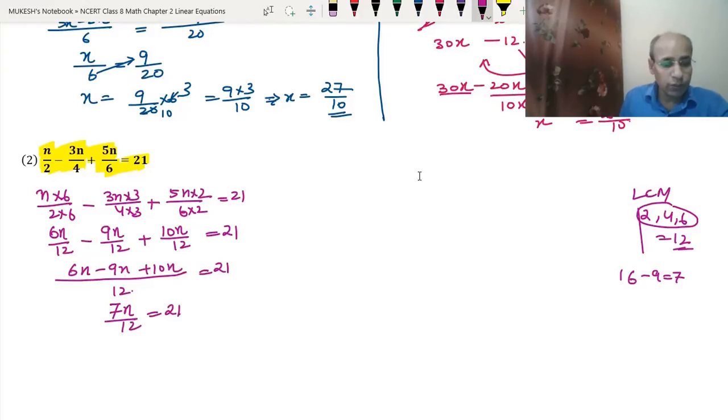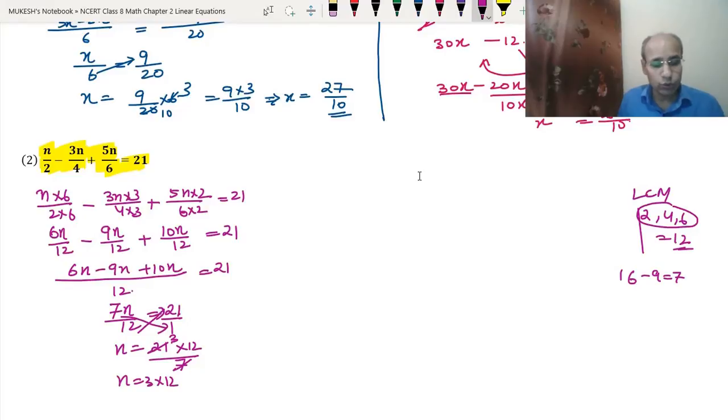So what we can do, we can cross multiply it. 7 we can bring it down and 12 we can bring it up. So n will become equal to 21 into 12 upon 7. This 7 upon 12 is dividing on the other side, so it will become reciprocal. So 7 3 are 21. So we will get n equals 3 into 12, and 3 into 12 when we multiply it becomes 36. So this is the answer.